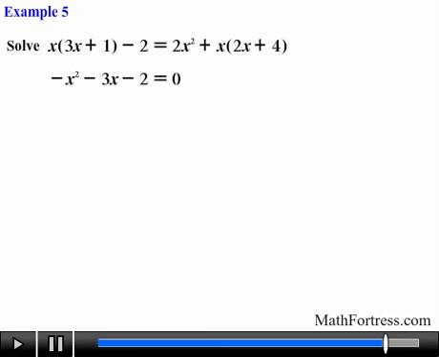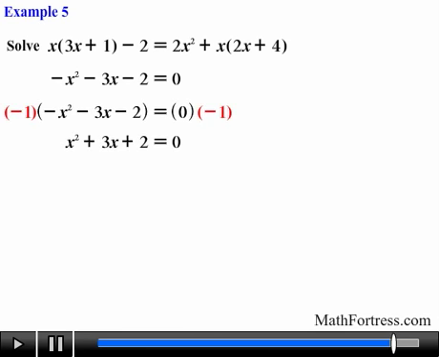Notice that this quadratic expression contains a negative coefficient in its quadratic term. Up to this point, we have only dealt with quadratic equations that contain a positive coefficient in its quadratic term. We can fix this by multiplying both sides of the equation by -1, as follows. Doing that, we obtain x squared plus 3x plus 2 equals 0.